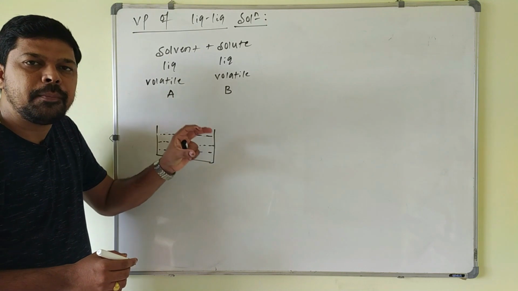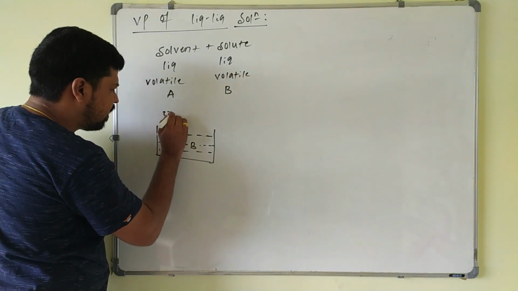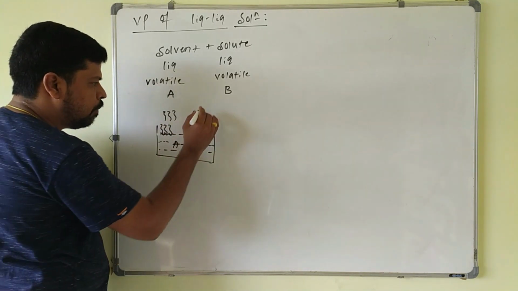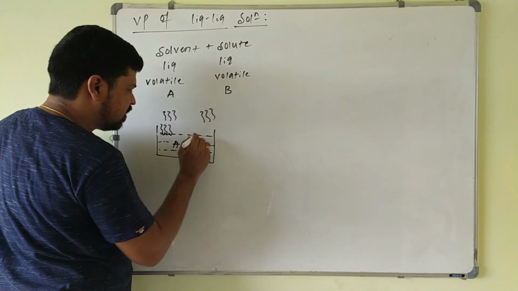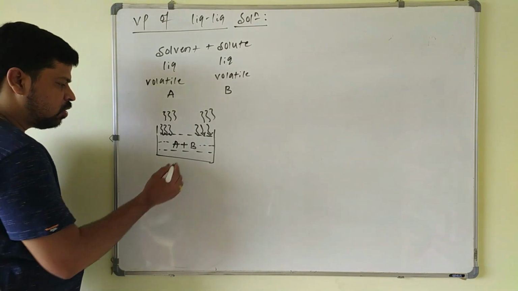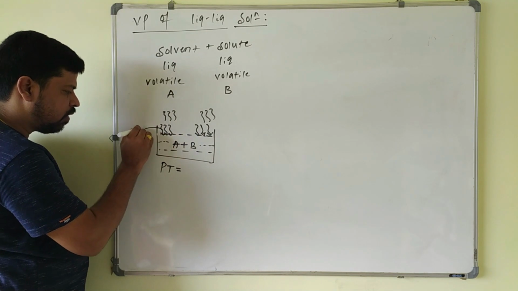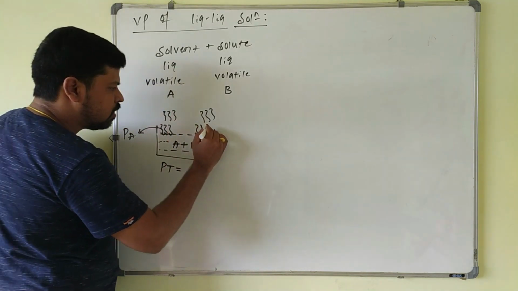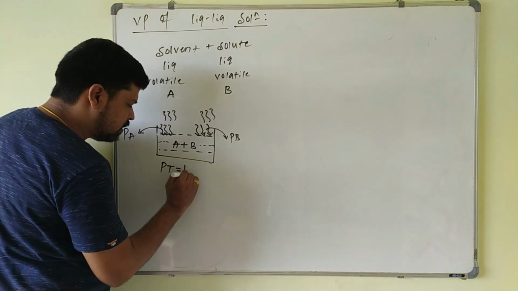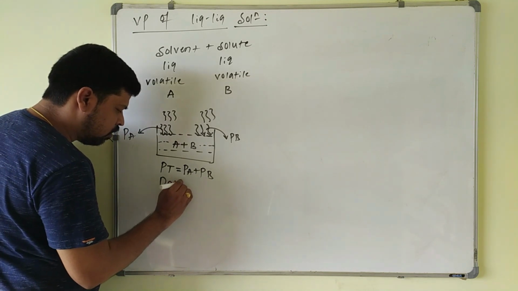Here you have to apply Dalton's law. A also vaporizes to form the vapors like this and they will create pressure on the surface of the liquid. B also vaporizes to form the vapors like this and they will create some pressure on the surface of the liquid here. So the total pressure of this solution will be given by what? Partial vapor pressure of A plus partial vapor pressure of B. So P total is equal to PA plus PB. This is according to Dalton's law.